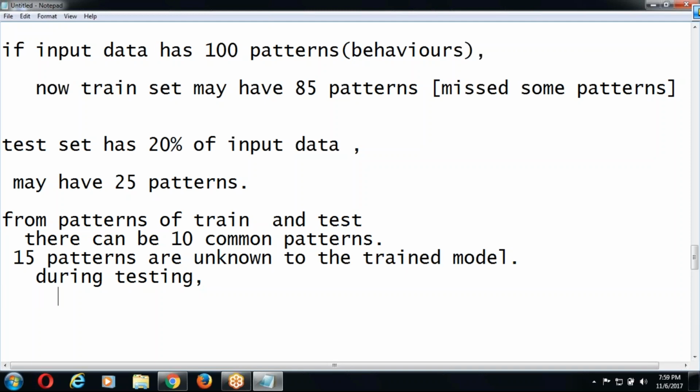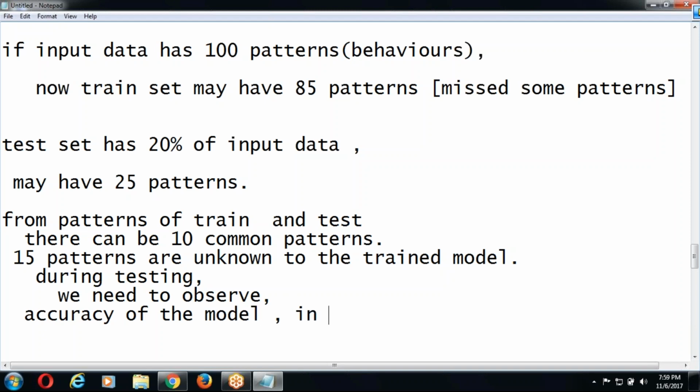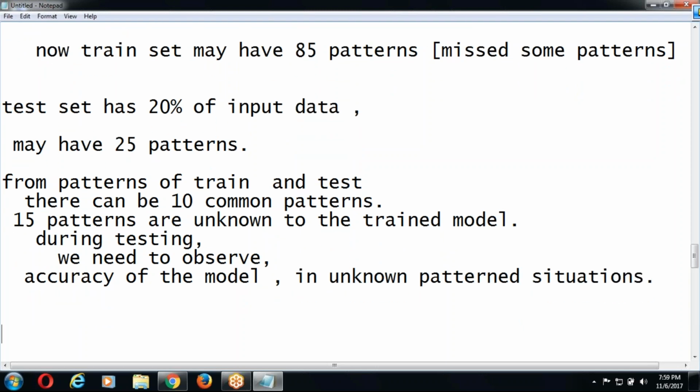During testing, we need to observe the accuracy of the model in unknown pattern situations. We need to observe the accuracy of the model in unknown pattern situations. This is the exact examination of the model.